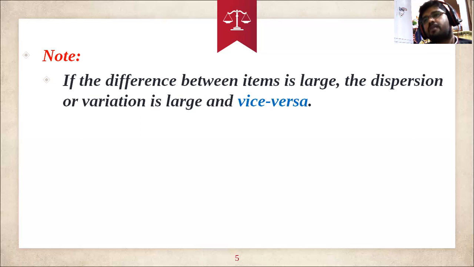And vice versa. If the dispersion, the difference between two values or two observations, is very less, the variation is very less. Okay. So one question will be asked in the computer exam also. For example, if the variance is less, the person is good or the service is good. If the variation is less, the person is good or the service is good.